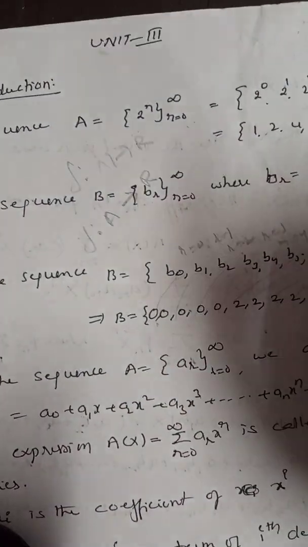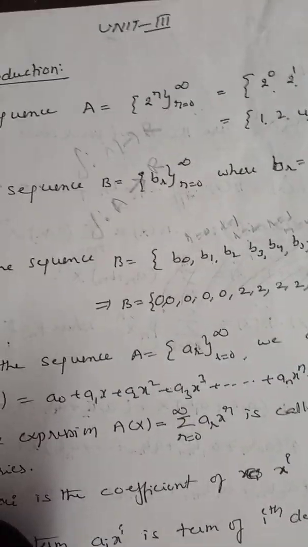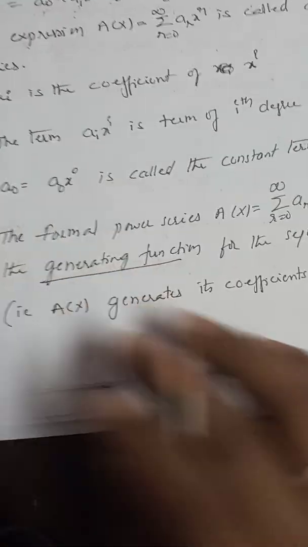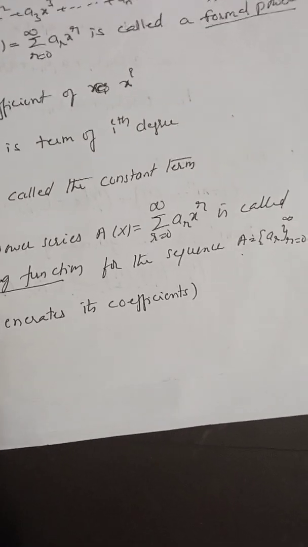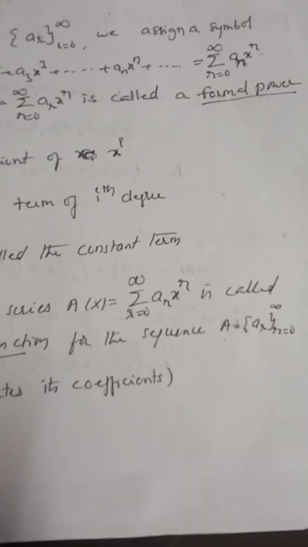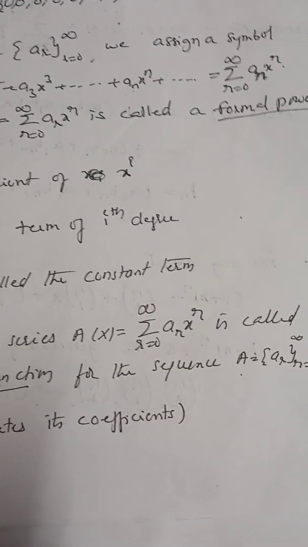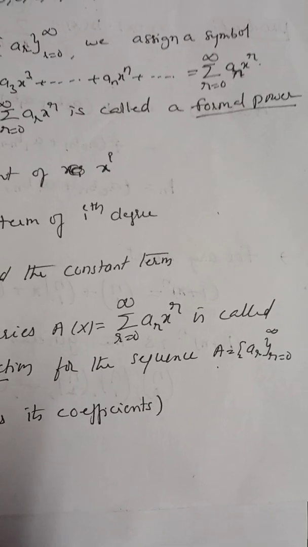Good morning, students. Now we know the introduction: what do you mean by a sequence and what is the generating function. This one is very important. You have to remember this power series, formal power series, that is A(x) equals the summation, r running from 0 to infinity, a_r x to the power of r, where a_r is the rth term.